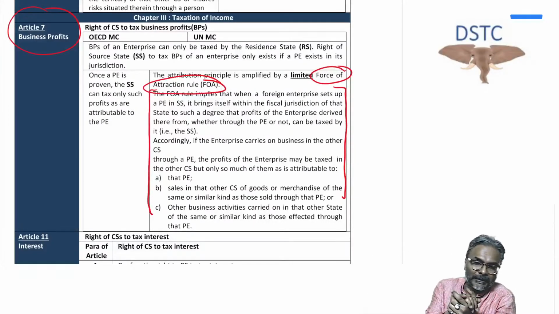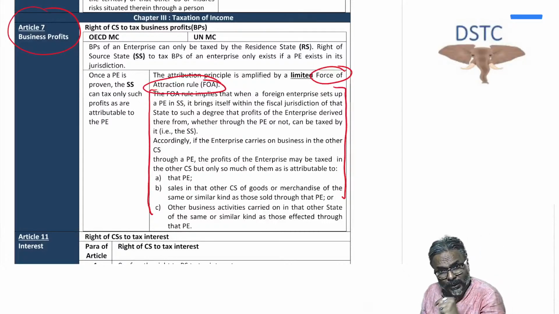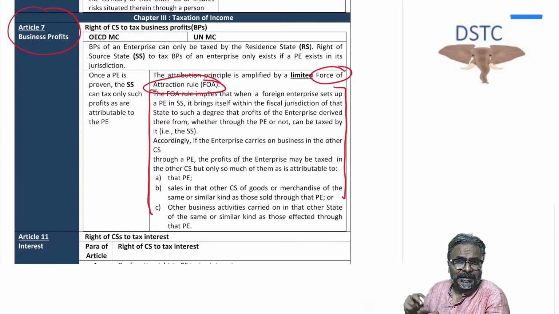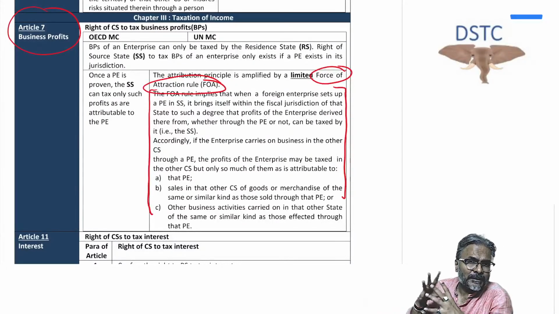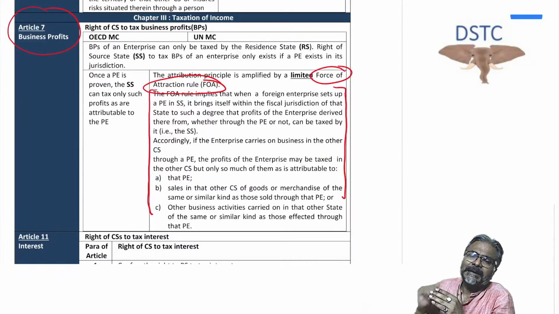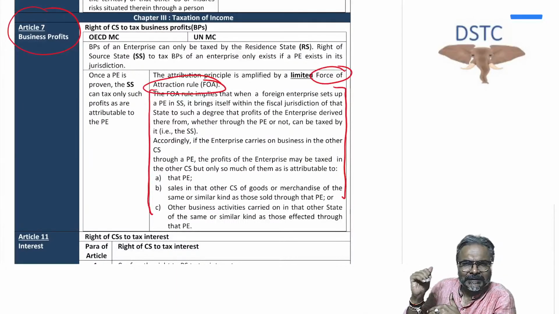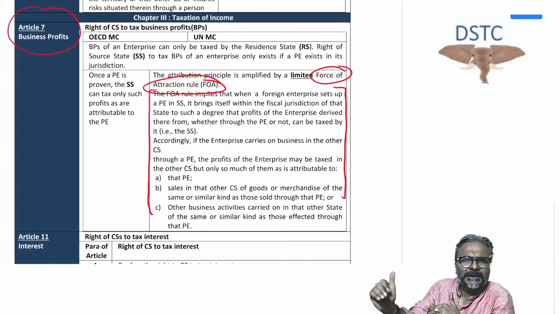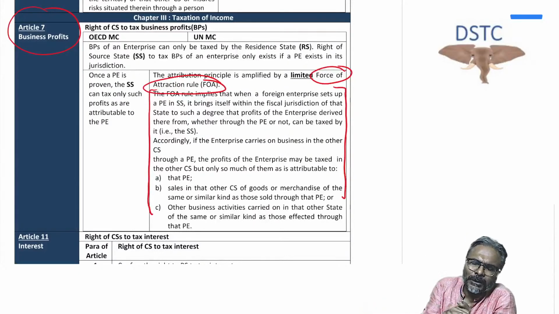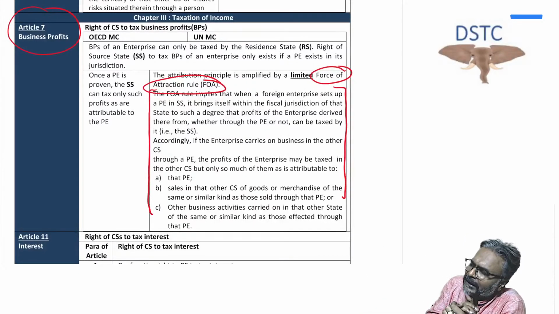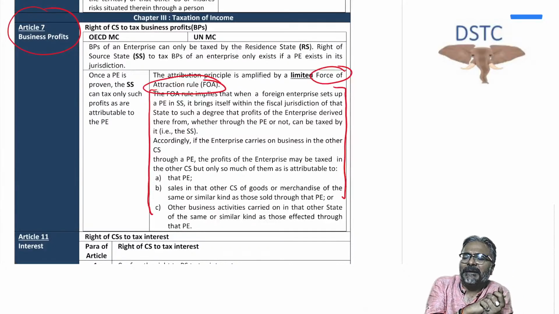Whereas the UN model has introduced this concept of force of attraction rule. As per this, the UN model says that the source country, which is India, will be allowed the right to tax this particular income, even this income.